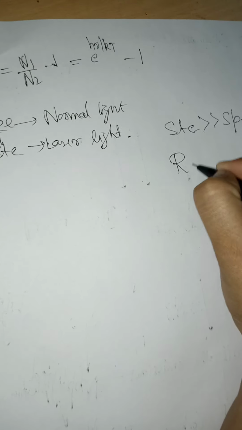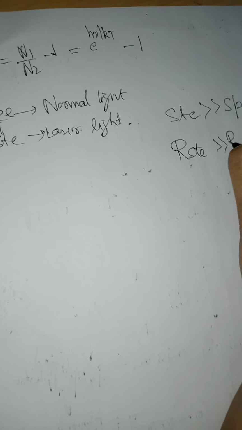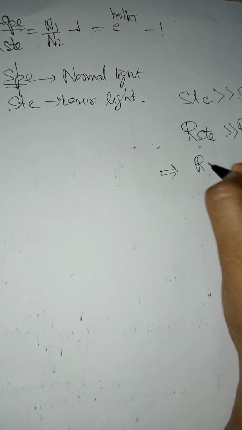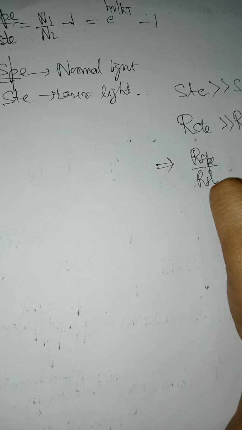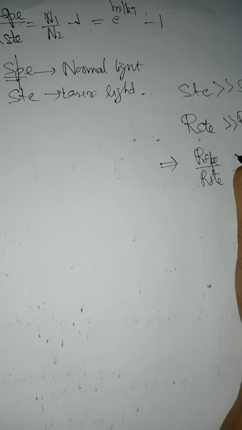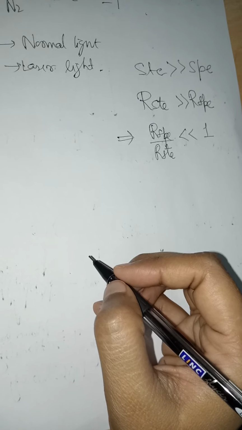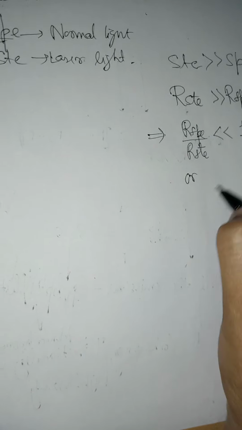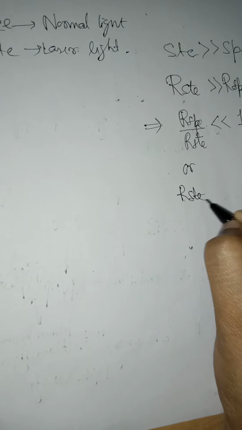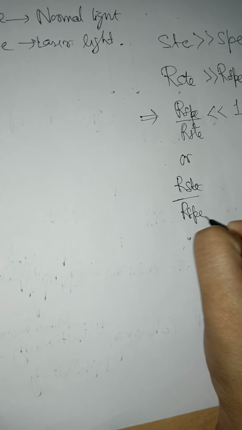It means the rate of spontaneous emission upon the rate of stimulated emission should be very much less than 1, or you can say that the rate of stimulated emission upon spontaneous emission should be very much greater than 1.